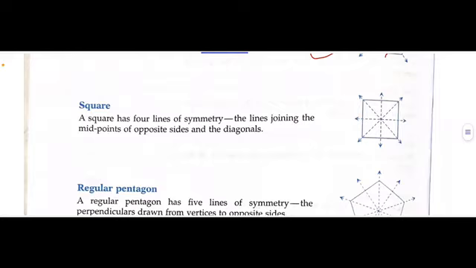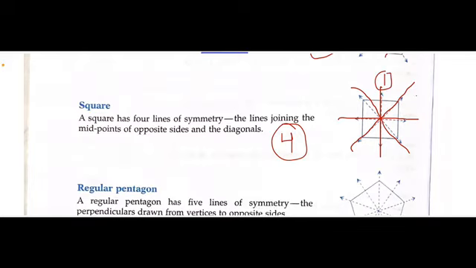Now what about the square? In case of square we have four lines of symmetry. Four कैसे? One is obviously the vertical line, one is horizontal line, and if we join the diagonals, these are also two lines. So 1, 2, 3 and 4. These are the four lines that we have drawn. So it has four lines of symmetry.